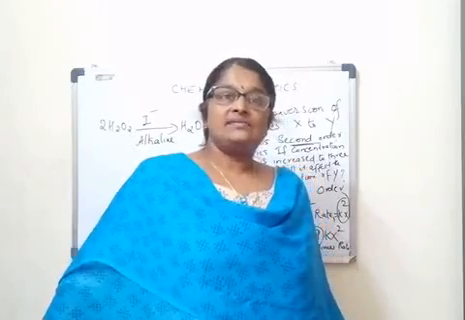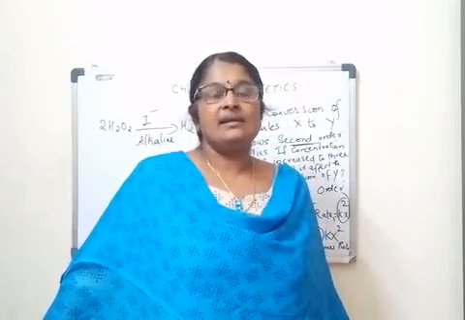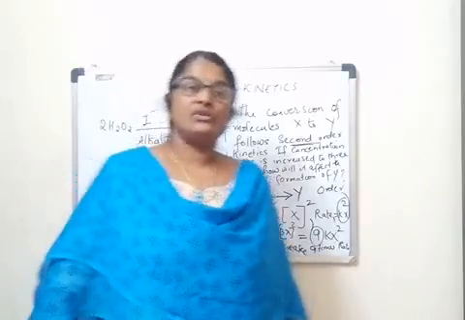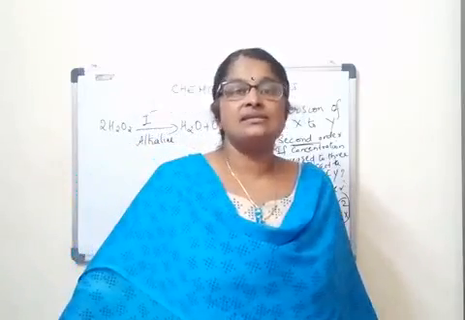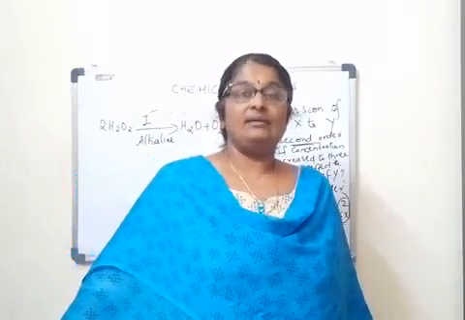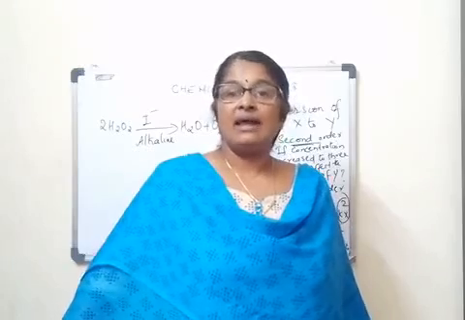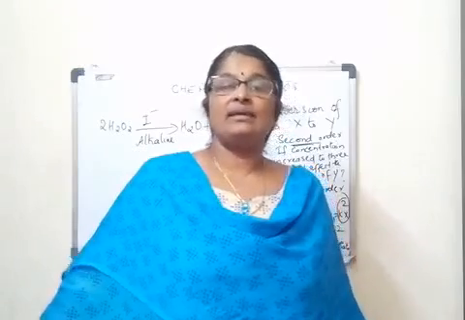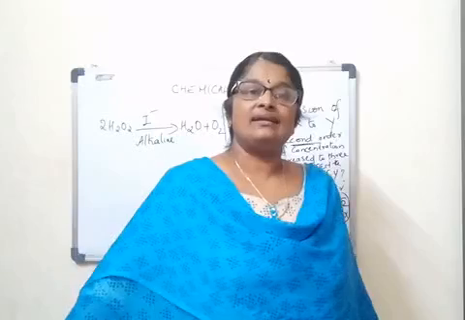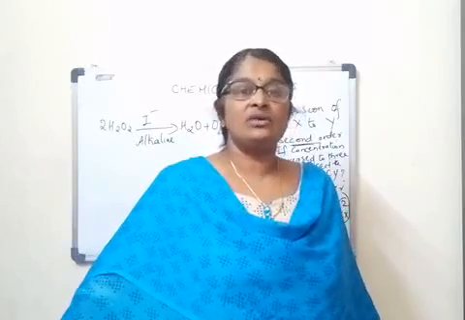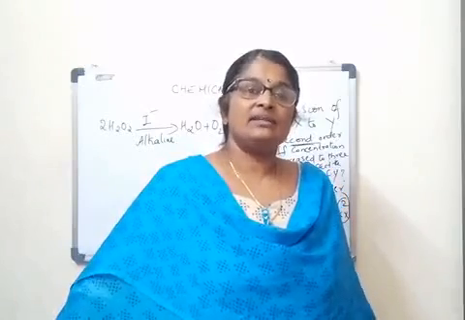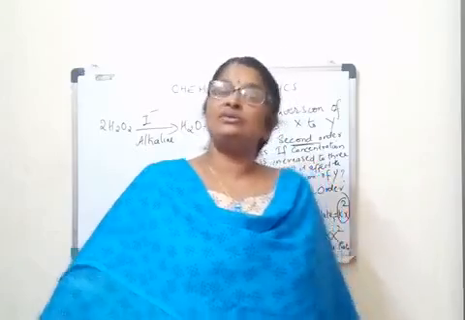Then molecularity is the number of particles or species, that may be atoms, ions or molecules, which should collide simultaneously to bring about a chemical reaction. Molecularity is a theoretical concept. By seeing the balanced chemical equation, we can predict its molecularity. There are unimolecular, bimolecular and termolecular reactions. Unimolecular means the decomposition of a single molecule into products.